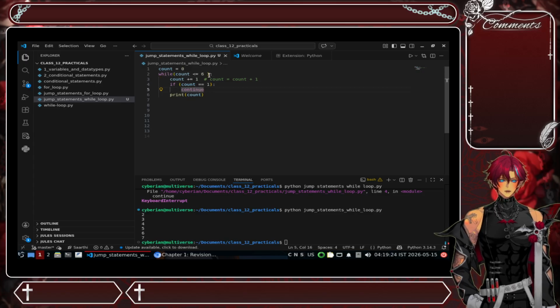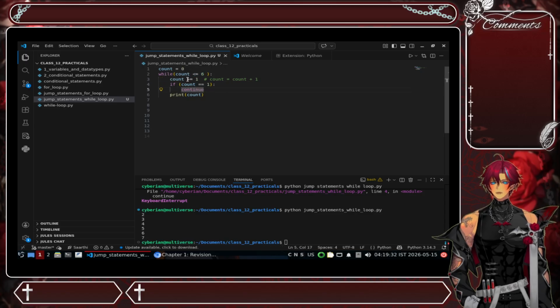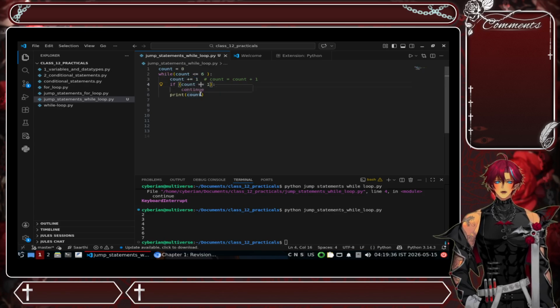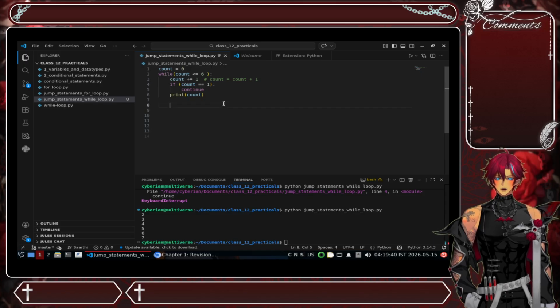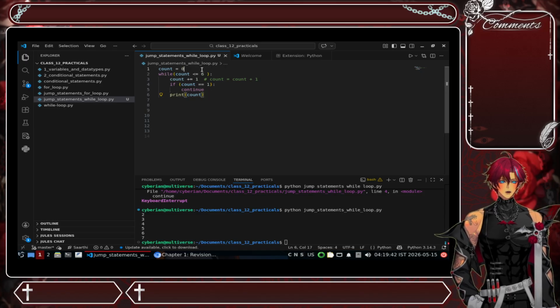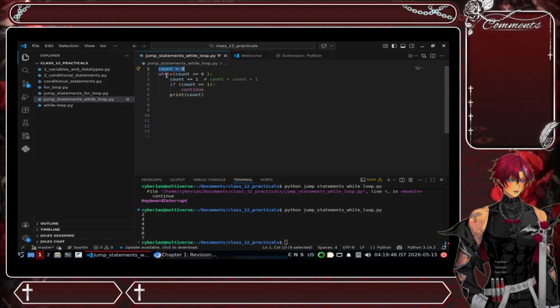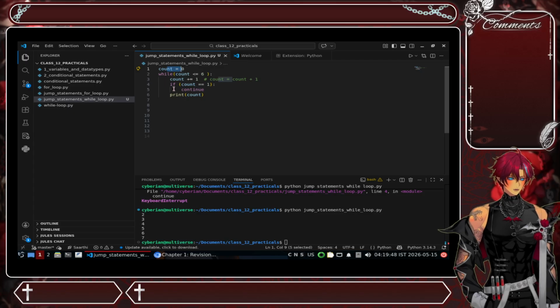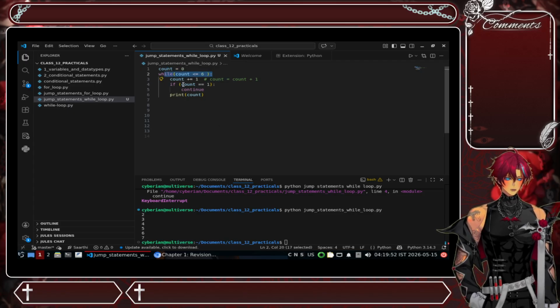So once it checks whether it is less than or equal to 6 or not, then it increases the value by 1. If we do the dry run of this program, in the first iteration it starts from 0. It checks whether it is less than or equal to 6 or not.